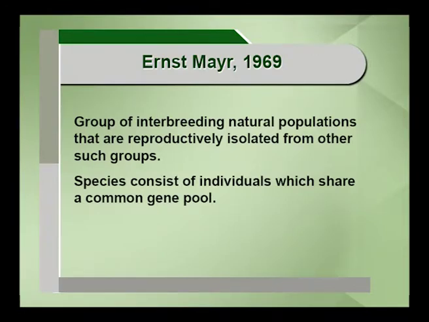But Ernst Mayr, in 1969, came up with a wonderful concept, the biological species concept. Based on that we can further understand the process of speciation. What he said was that a species is a group of interbreeding natural populations that are reproductively isolated from other such groups. He was talking about reproductive isolation, and that the species consists of individuals which share a common gene pool.